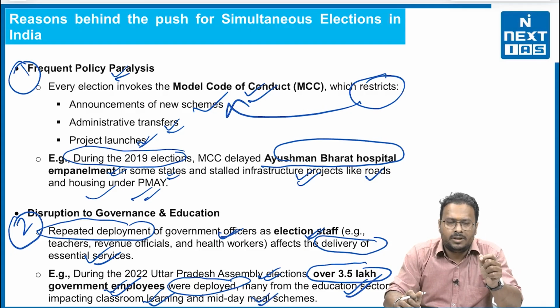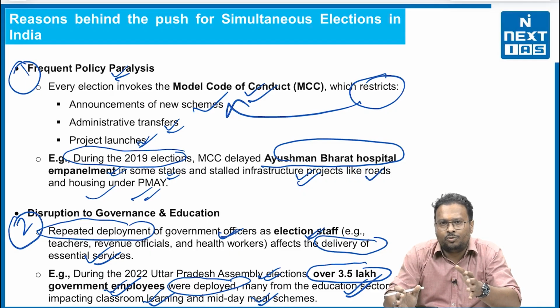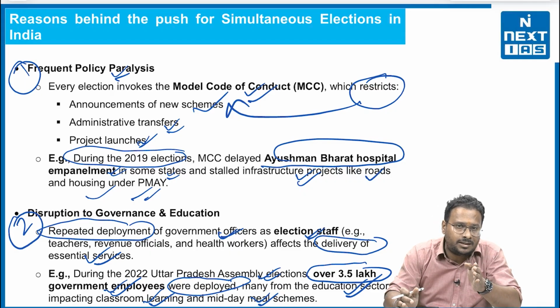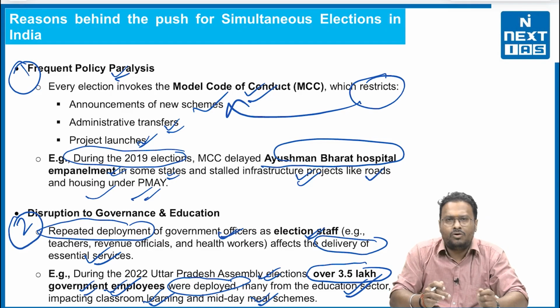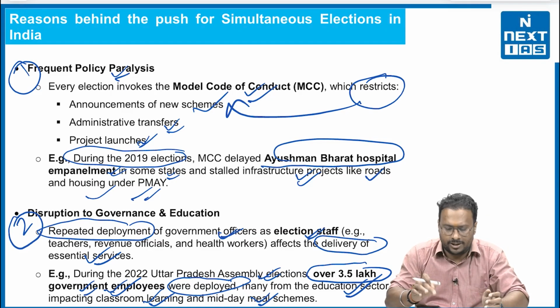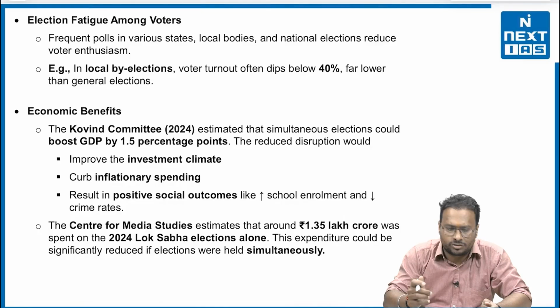And I must let you know that managing these 3.5 lakh government employees to conduct the election process smoothly is not an easy thing. It is a very tedious task to maintain. Why? There are so many problems associated with different people, especially the female government employees. So managing this is a huge task, and it involves cost as well.